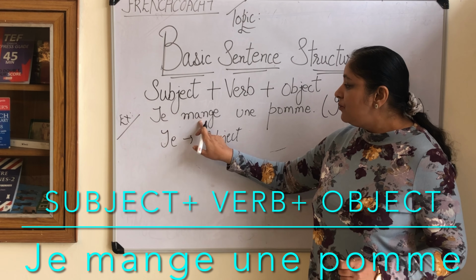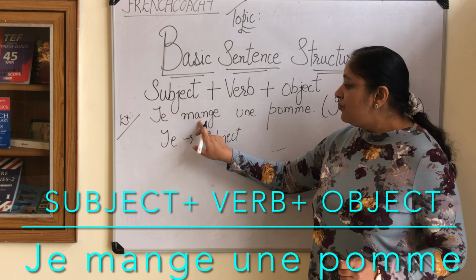To make sentences richer, let us add place and time, meaning where and when. So to understand it, let us take an example. Je travaille, I work. Where I work, I am telling the place. Most of the time it comes after the verb.